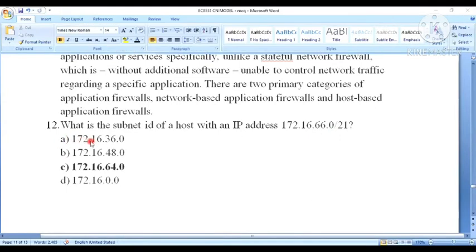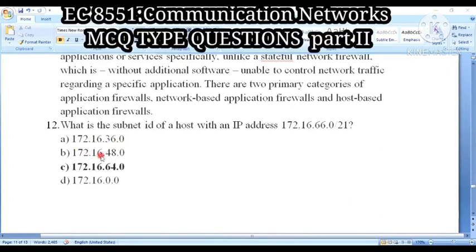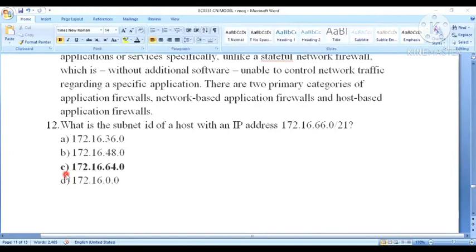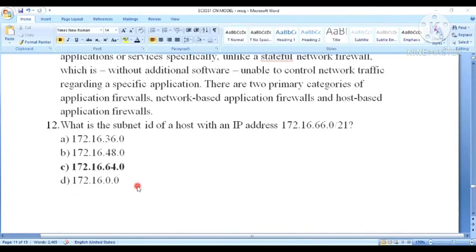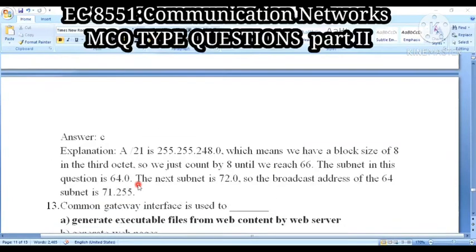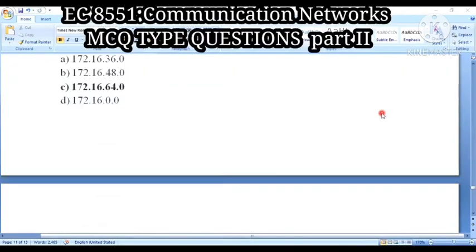Am I clear? Option A: 172.16.36.0. Option B: 172.16.48.0. Option C: 172.16.64.0. Option D: 172.16.0.0. So which one is correct? Option C is the correct answer. Let us see the explanation.